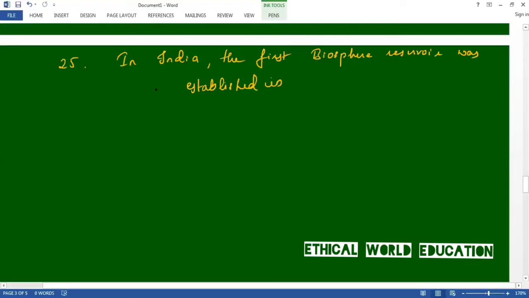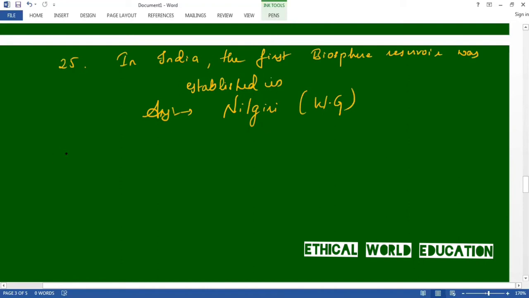Question number 25 says, in India, the first biosphere reserve was established in. Answer is Nilgiri. Nilgiri is in Western Ghat. It is present in Western Ghat. Let us move on to the next question.